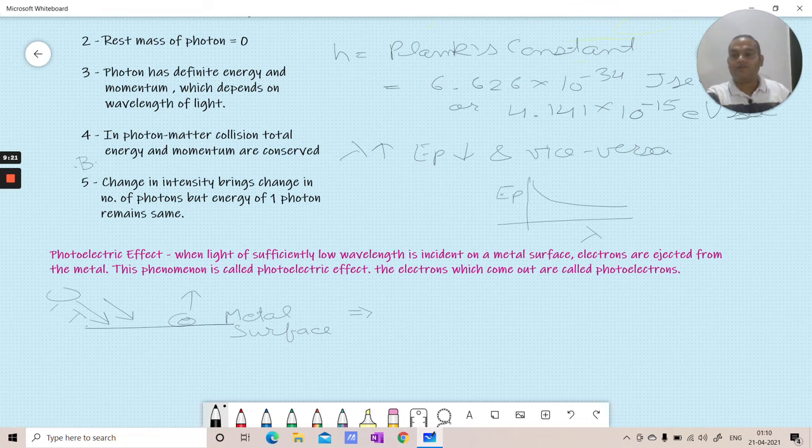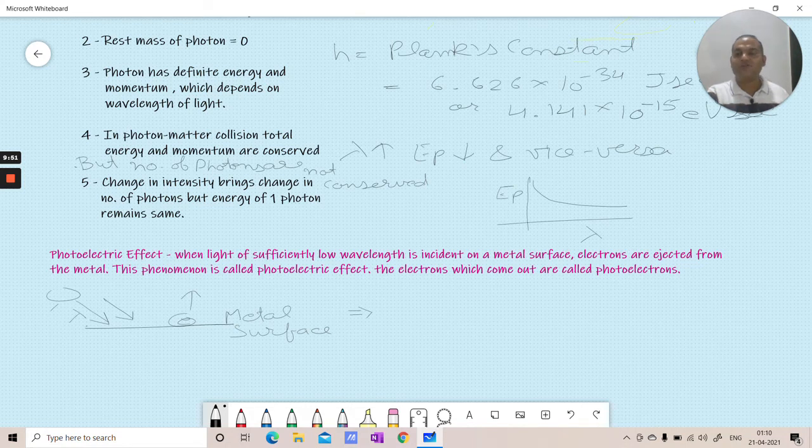The number of photons is not conserved. Okay, the last point of these properties is that change in intensity brings change in the number of photons, but the energy of one photon remains the same.